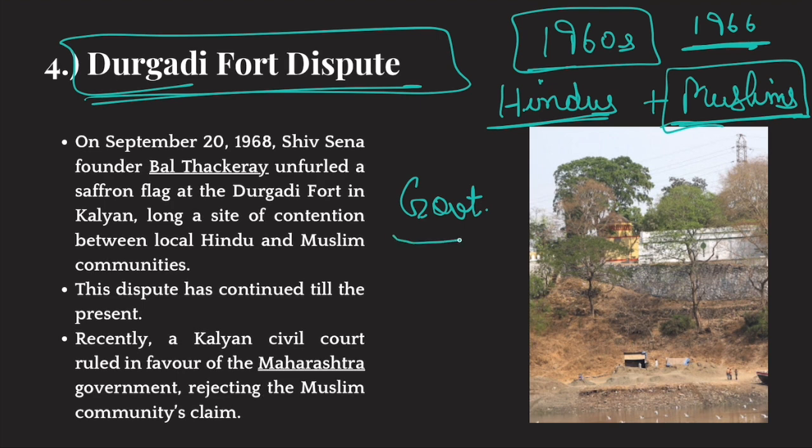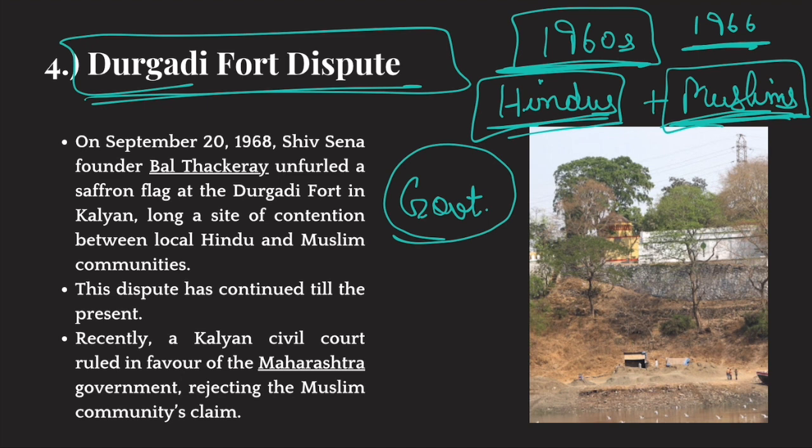Okay? So the Maharashtra government said, okay, this land belongs to us, but we will allow you to pray. Muslims, we will allow you to pray on this land twice a year. Okay? So your prayer rights won't be taken away, but yes, this land's ownership belongs to us. And the Maharashtra government also satiated the demands of Hindus. They said that your festivals would also be honored on this land, the Navratri festival or any other religious festival. Okay. The Maharashtra government said that we will allow you to worship on this land, but this land's ownership belongs to us. Okay. Durgadi fort. But Muslims still protested and they challenged the ownership of the Maharashtra government on this land.